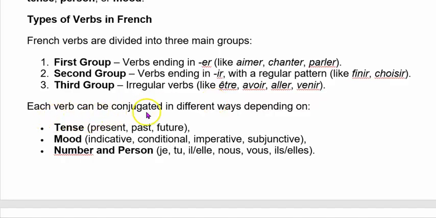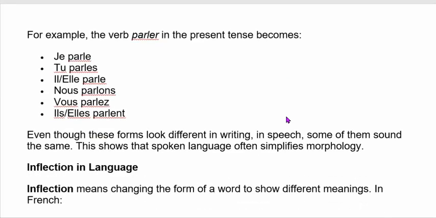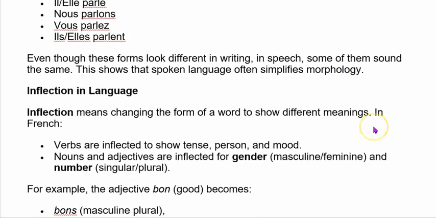So each verb can be conjugated in different ways depending on the tense and the mood, that is present tense, past tense, future tense; indicative, conditional, imperative, subjunctive; number and person: je, tu, il, elle, nous, vous, ils, elles. So for example, the verb parler in the present tense is like this: parle, parles, parle, parlons, parlez, parlent. Even though these forms look different in writing, in speech some of them sound the same. This shows that spoken language often simplifies morphology.